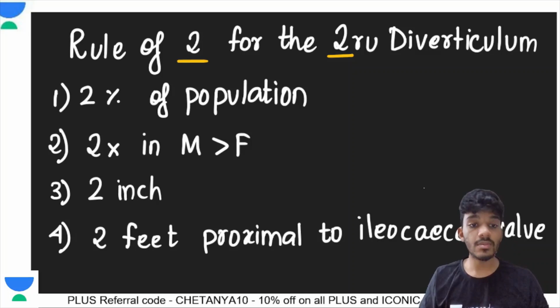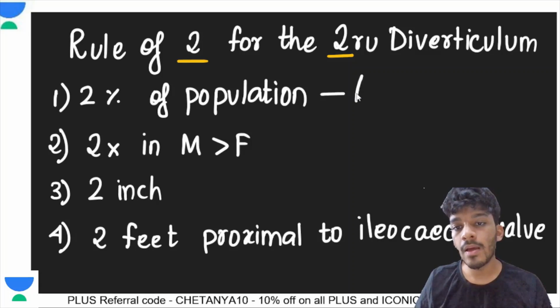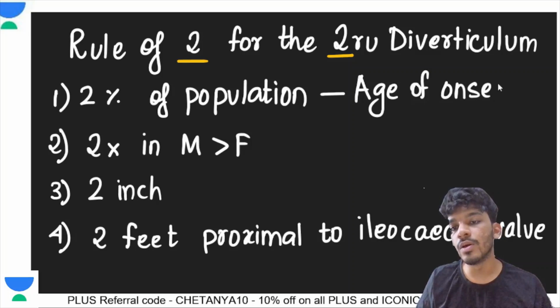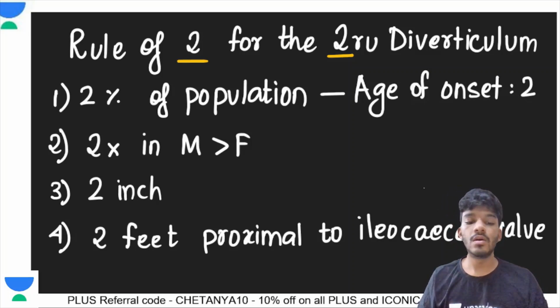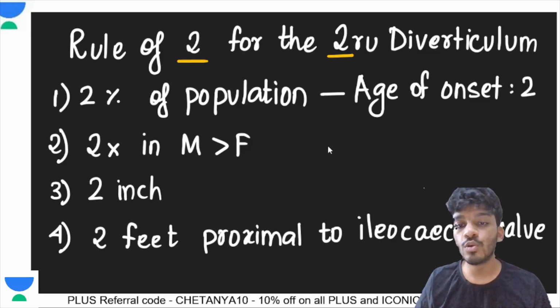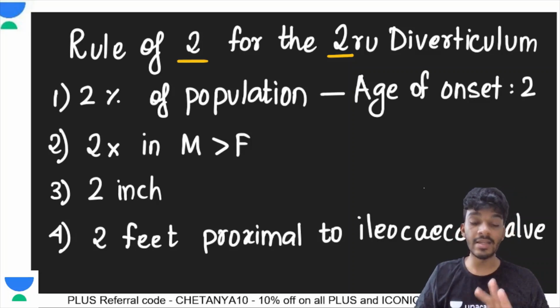Next, the age of onset is almost 2 years. Age of onset is also 2 years, and only 2% of the patients are symptomatic. It is there in such a large population.